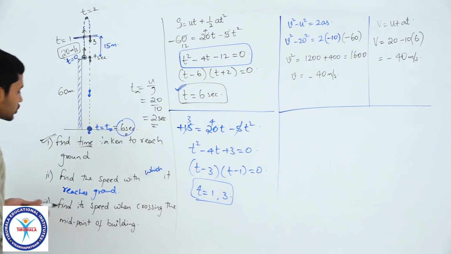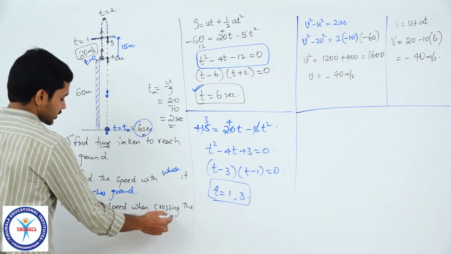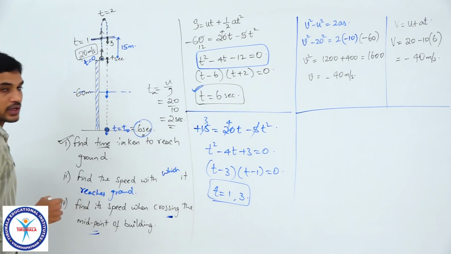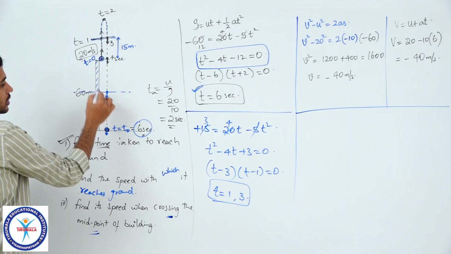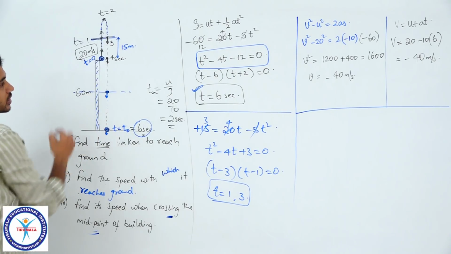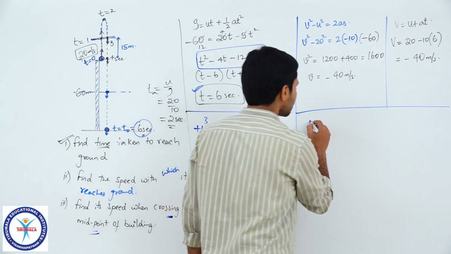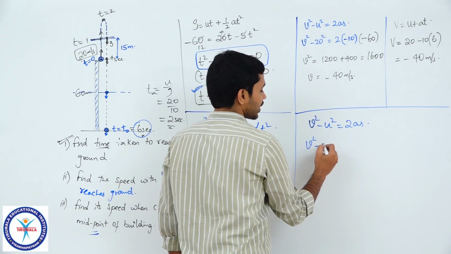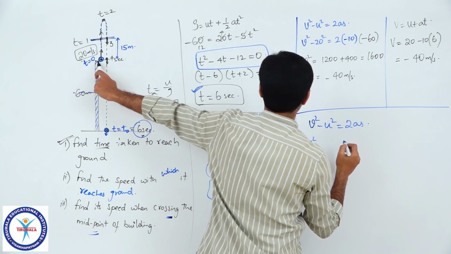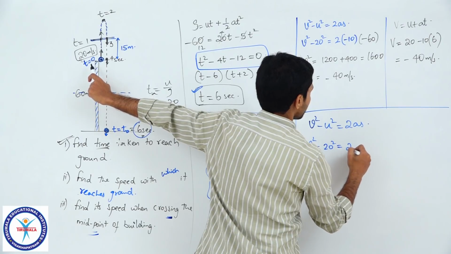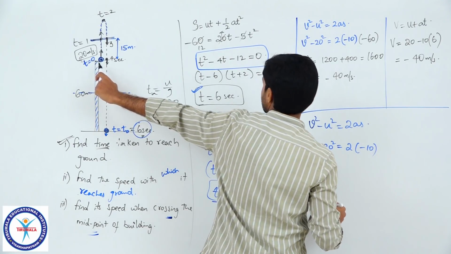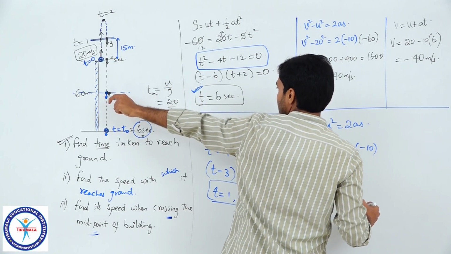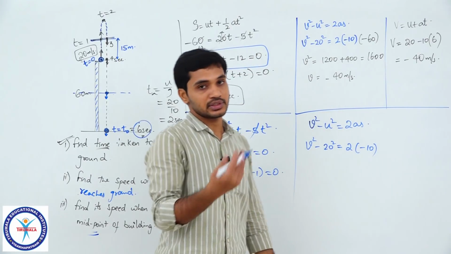Now similarly they are asking us to find the speed with which it crosses the midpoint of the building. So midpoint of the building is this level, right. So once again you can directly apply, you need to find the velocity here, you know the velocity here, you can directly use v square minus u square is equal to 2as. So let us quickly substitute v square minus initial velocity square is 20 square is equal to 2 into a is minus 10 s. What is the value of displacement from here to here? Can you say that this vertical downward displacement will be the displacement, right.